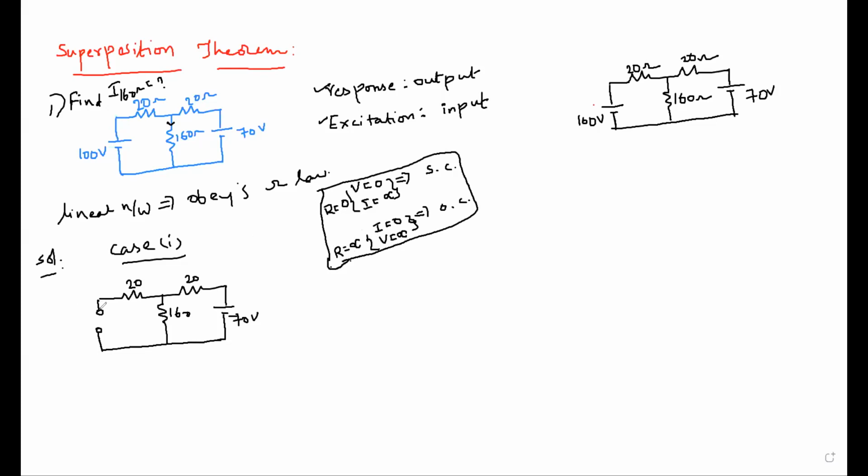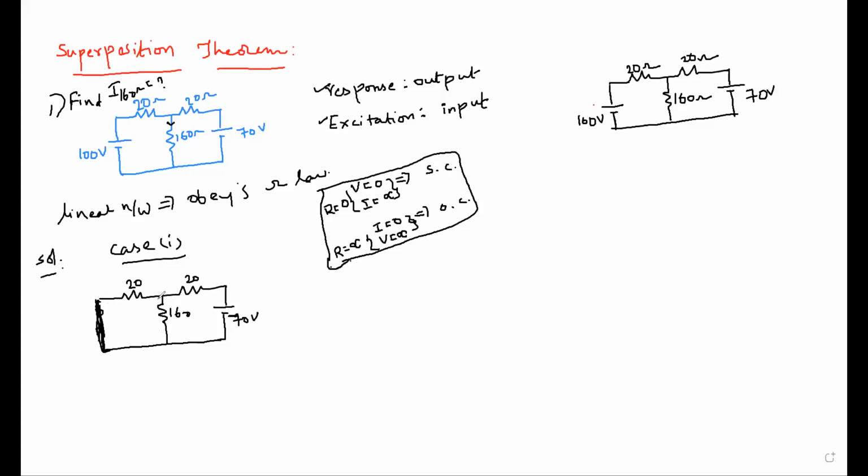Now, what is the statement given? Keep all the other sources at zero when only one source is acting alone. The source you prefer to act is the 70 volts source, acting alone, and the 100 volt source will be kept at zero. This is a voltage source, so how can we keep a voltage source at zero? By short circuit, right? So we join both terminals. Short circuit. Done, understand now?